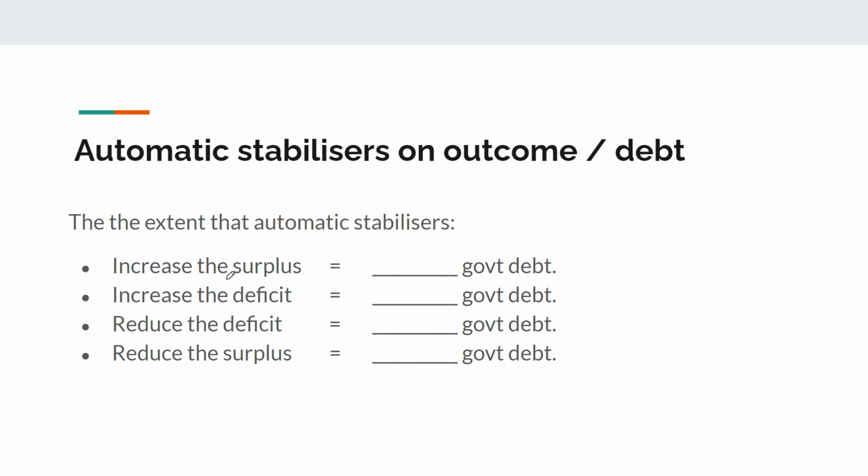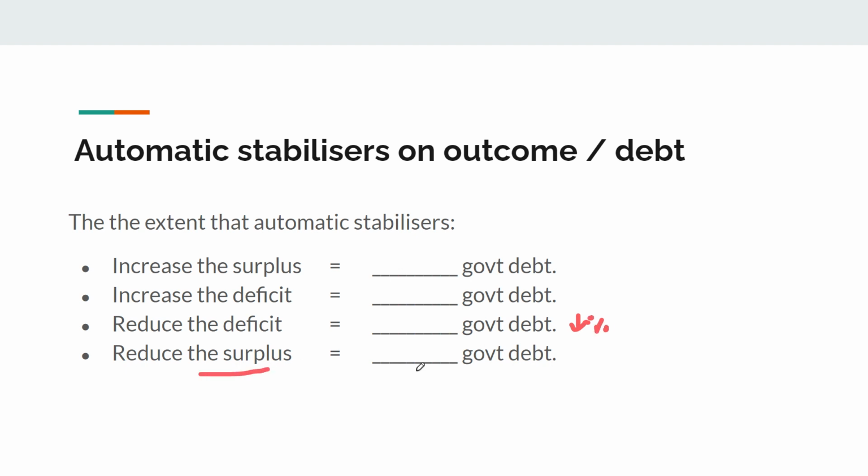Okay, so if we increase the surplus, or if we move from deficit to surplus, we know that this means we can decrease government debt because the government will use that money to pay down some of its bonds. If the deficit gets larger, we obviously have to increase government debt, and we could even say here that the level of government debt is growing at a faster rate. Up here we could say it's decreasing by a faster rate. And if the deficit gets smaller, if we're going from a big deficit to a small deficit, we're still going to increase the level of government debt because whenever we run a deficit, we must finance it by borrowing. It's just that we are decreasing the growth rate of our debt.